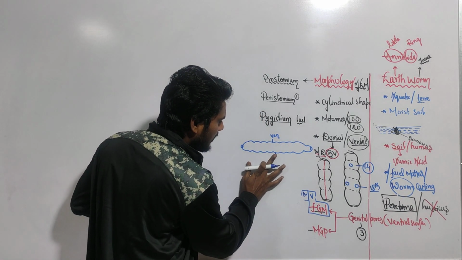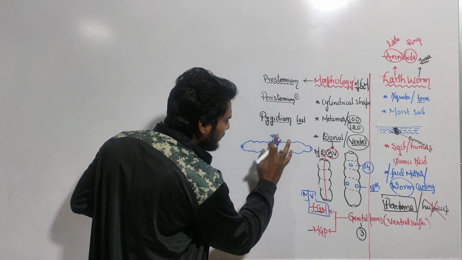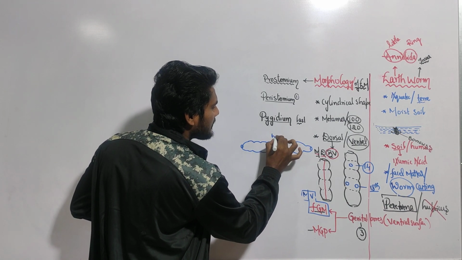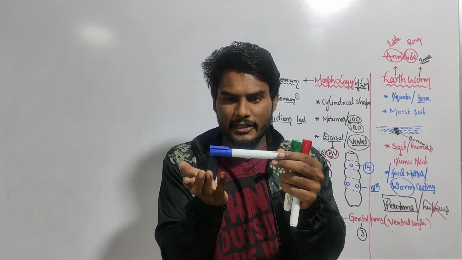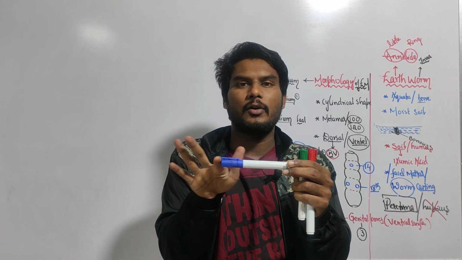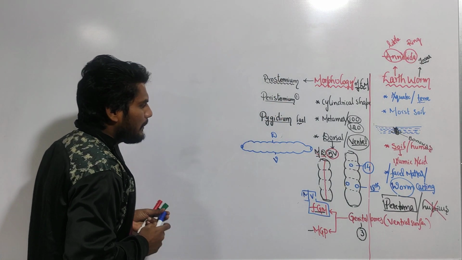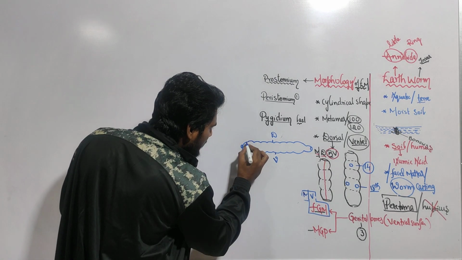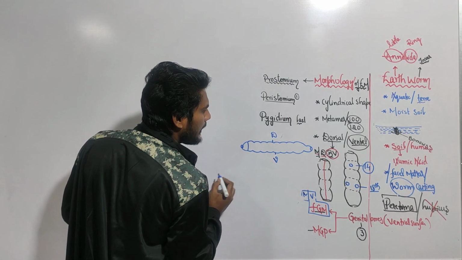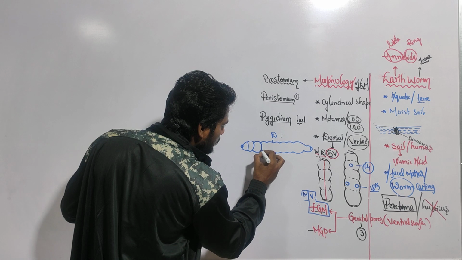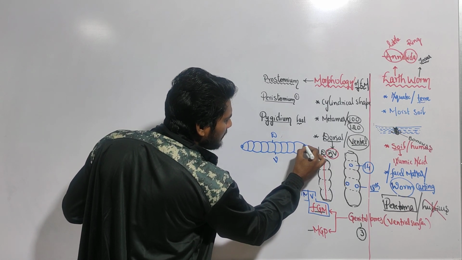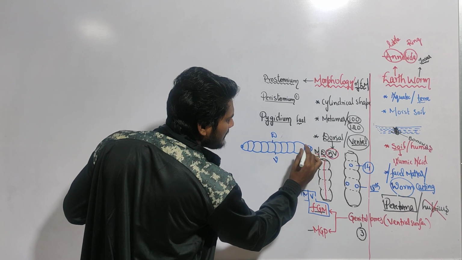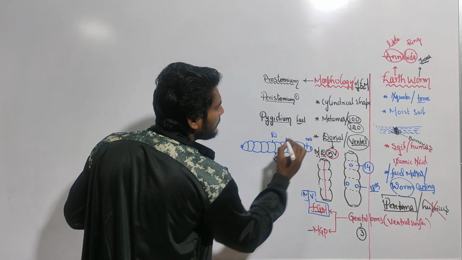Sorry, I said it in reverse. It is the ventral surface and it is the dorsal surface. Why? Because it is moving like this, no? Like this it is moving, so it is ventral and it is dorsal. Okay, fine. Now remember what is happening. As I told, this is segment number 1. In this manner, segment number 2, 3, 50, 60, 70, 80, 90, and next you go to the last segment. The last segment is the 100th segment.